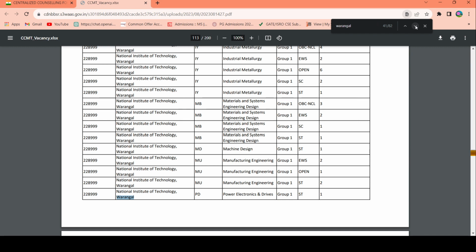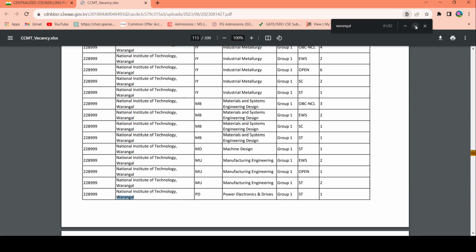So in a nutshell, for computer science and engineering at the top 3 institutions, that's NIT Trichy, NIT Surathkal, and NIT Warangal, the number of computer science and engineering seats available is two. One is at Trichy, one is at Surathkal, and the number of available seats for computer science and information security is 4, and those 4 are at NIT Surathkal. And 1 seat for data analytics is also available at NIT Trichy.